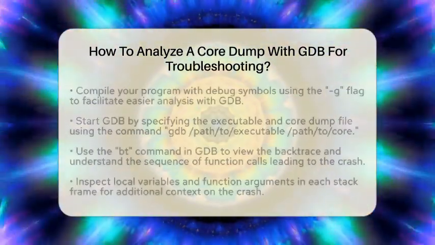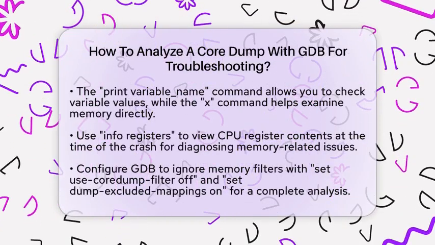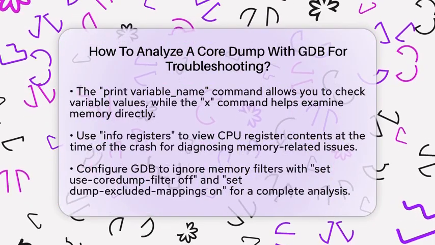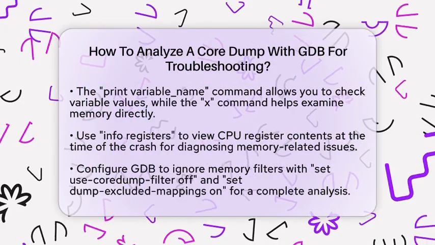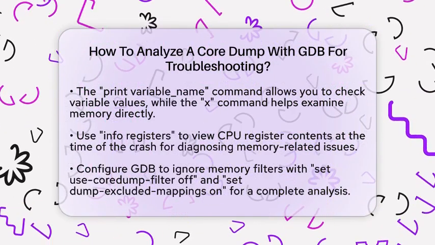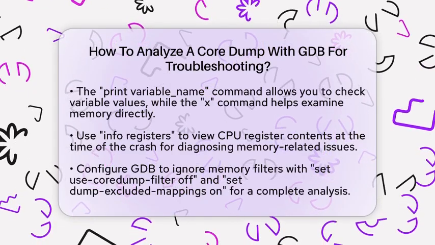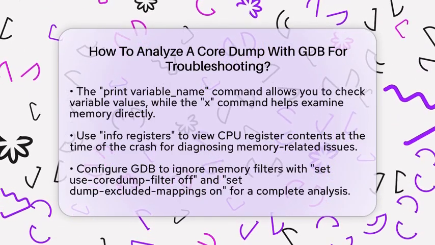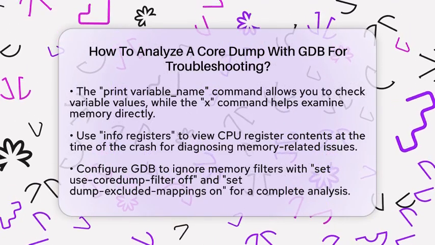You can also examine local variables and function arguments at each stack frame to gather more information about the state of your program. To inspect variable values, you can use the command print variable_name. Additionally, you can examine memory directly with the x command. This is useful for identifying issues like invalid pointers or corrupted data that may have caused the crash.